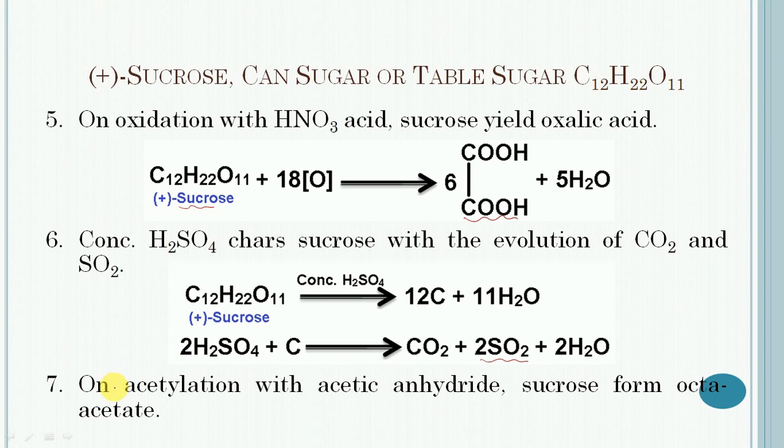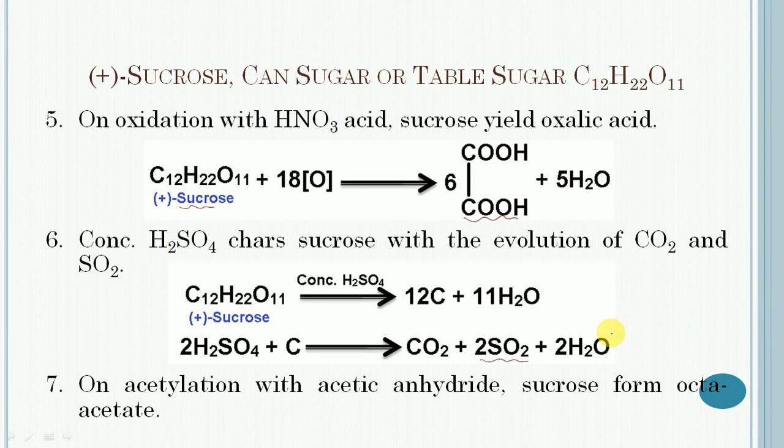And the last property is that on acetylation with acetic anhydride, sucrose forms octaacetate. Here it may be noted that sucrose does not act as a reducing agent and does not form any cyanohydrin or oxime or osazone like glucose and fructose.